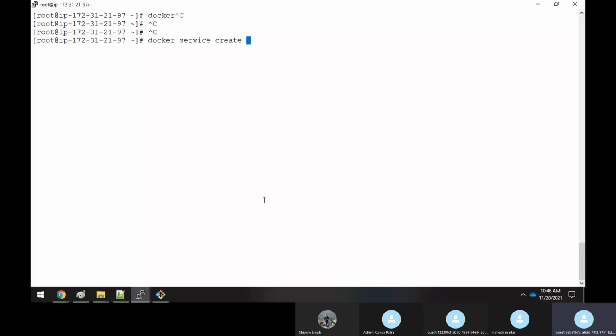So Docker, you're doing this on the master, sir. Make sure this is the master. You can even note down somewhere in the notepad that this IP address is the master. This is the same machine where I'm running. So you need to run a command here like this, Docker